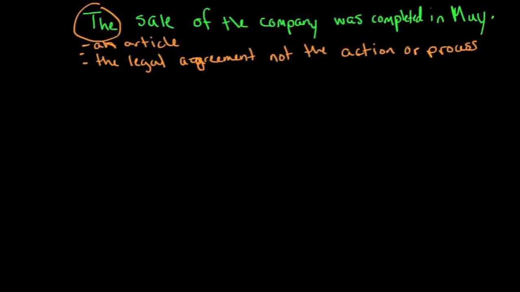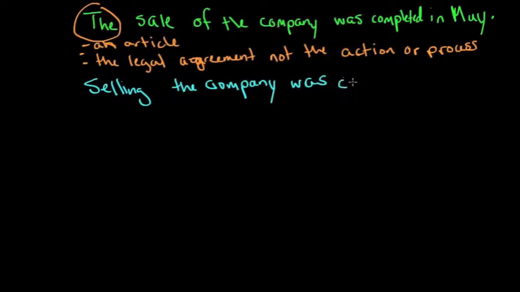Let's take a look at when we would use selling. Selling the company was complicated. So take a look.